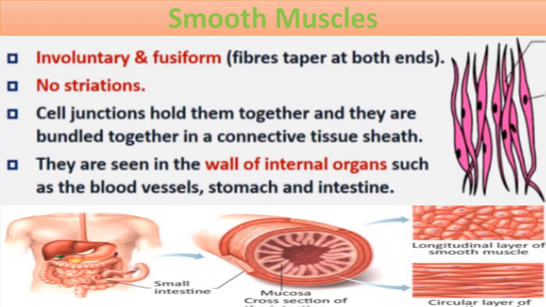Here in the stomach, and in our blood vessels also. This is a diagram of the small intestine. So in the small intestine, stomach and also in blood vessels, smooth muscles are found, and we cannot move these muscles present in our internal organs according to our wish. That's why these are non-voluntary muscles.